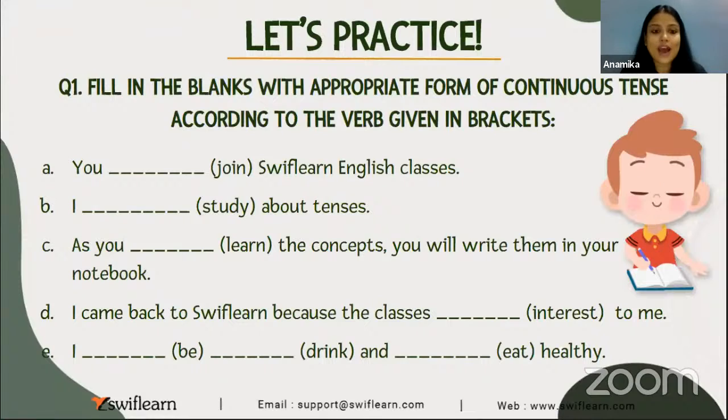Now what you have to do, you have to fill in the blanks with appropriate form of continuous tense according to the verb given in the bracket. So if you look at it, you have been provided with verbs, so you have to make use of it and then you have to complete the sentence. Okay. So I'm giving you 2 minutes time and you have to write down your answers.